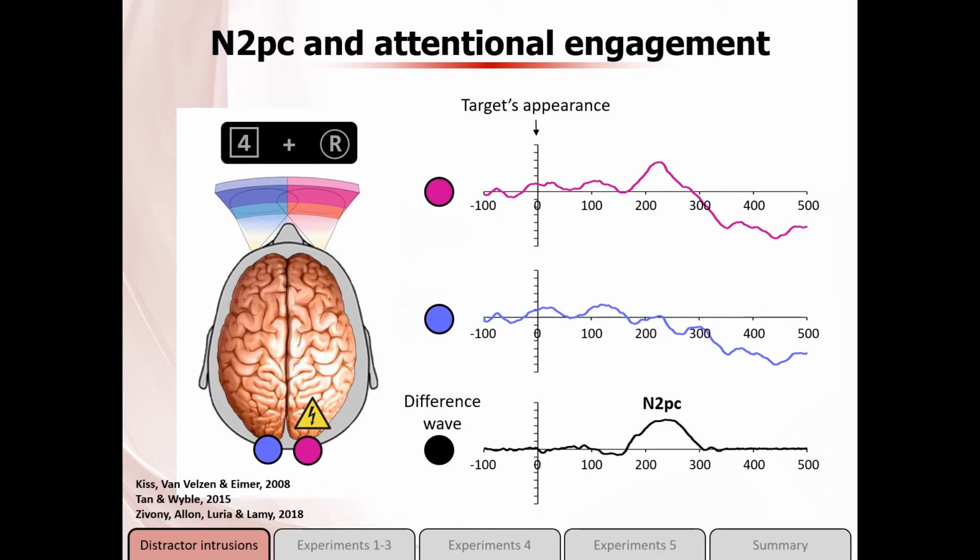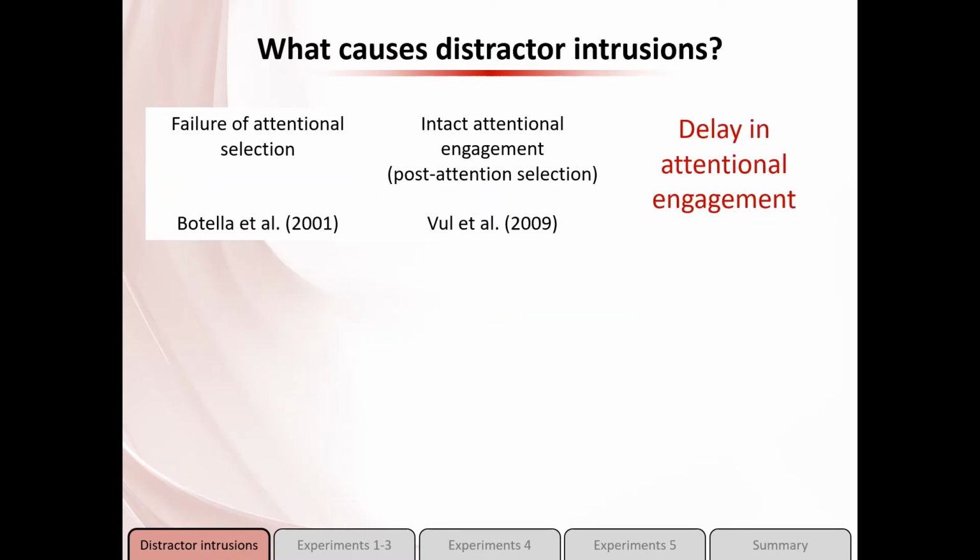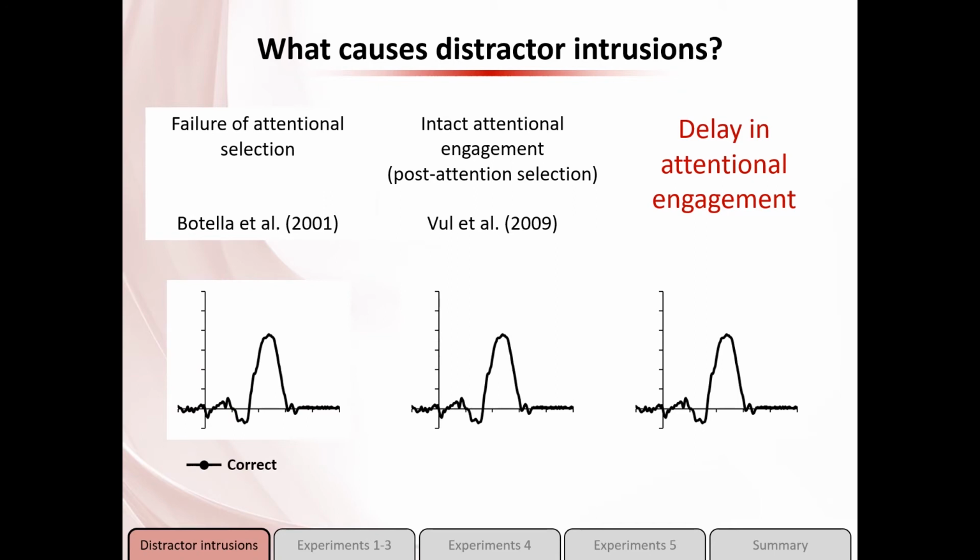Importantly for us, previous work connected the N2PC with either the onset of attentional engagement or a process that immediately precedes attentional engagement. Therefore, we can use the N2PC as an index of whether attention was engaged, and importantly, when it was engaged. The N2PC is extremely helpful because in this case, it can help us differentiate between the three accounts. First of all, accounts agree that on trials where participants choose the correct target, there should be an N2PC. But what about intrusion trials?